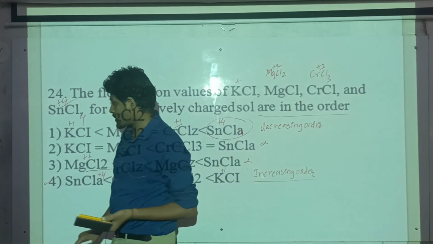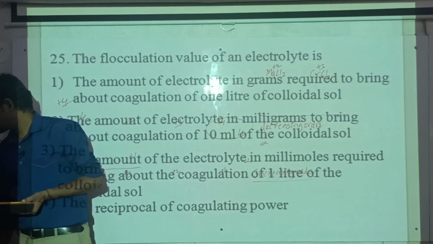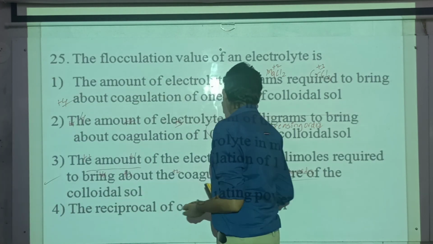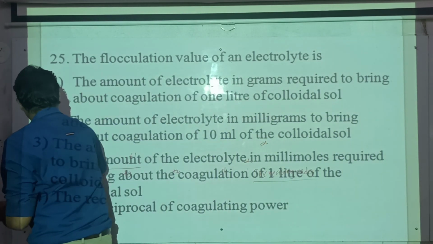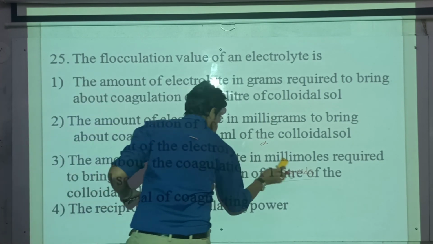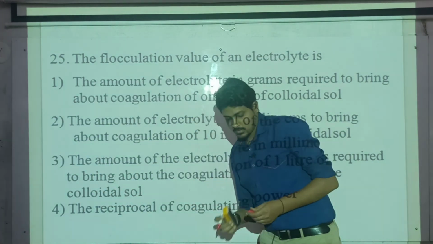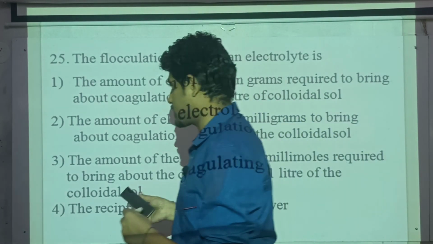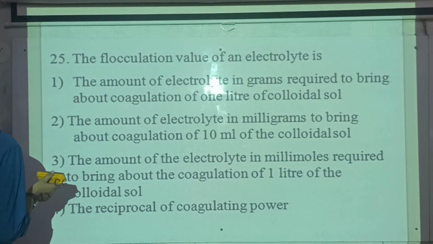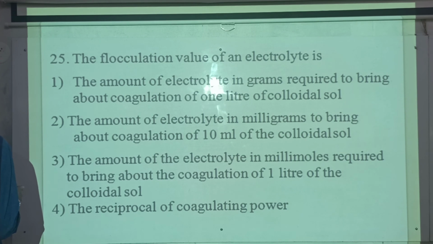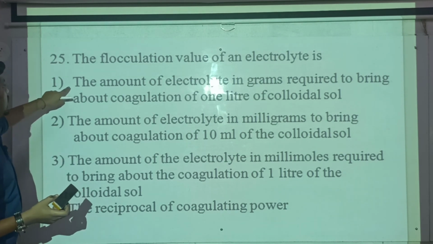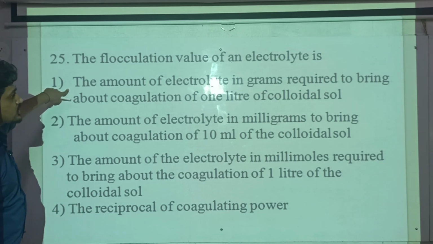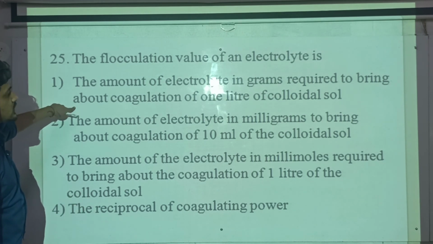Okay, then the last question. A little bit big question is there, but let us solve this. It says that the flocculation value of an electrolyte is the amount of electrolyte in grams required to bring about coagulation of 1 liter of colloidal sol.